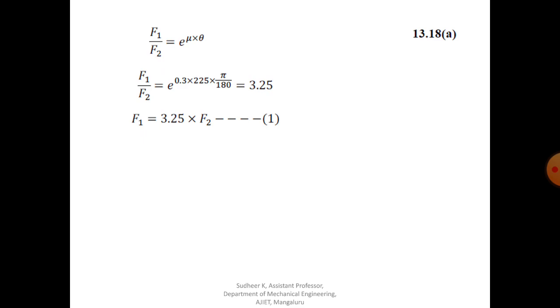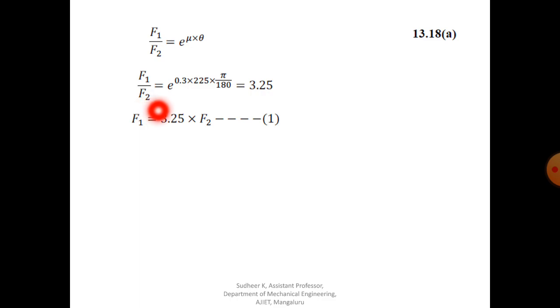From equation number 13.18a, there will be the ratio of tensions, that is F1 by F2. F1 is nothing but tight side tension, F2 is nothing but slack side tension. So F1 by F2 is equal to e to the power mu theta.